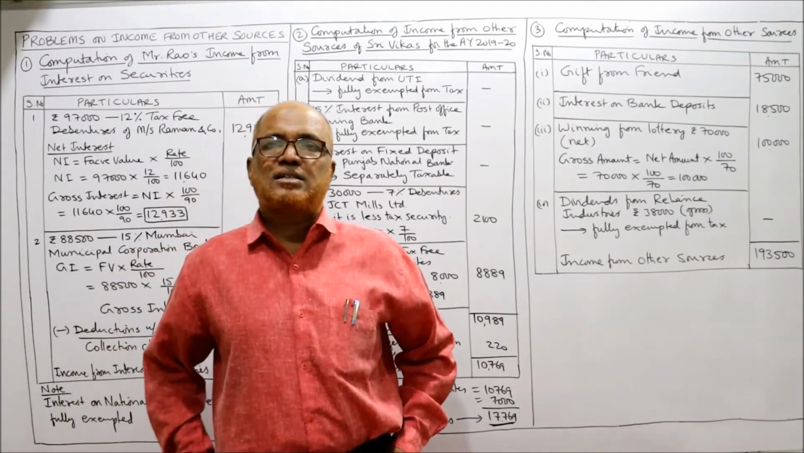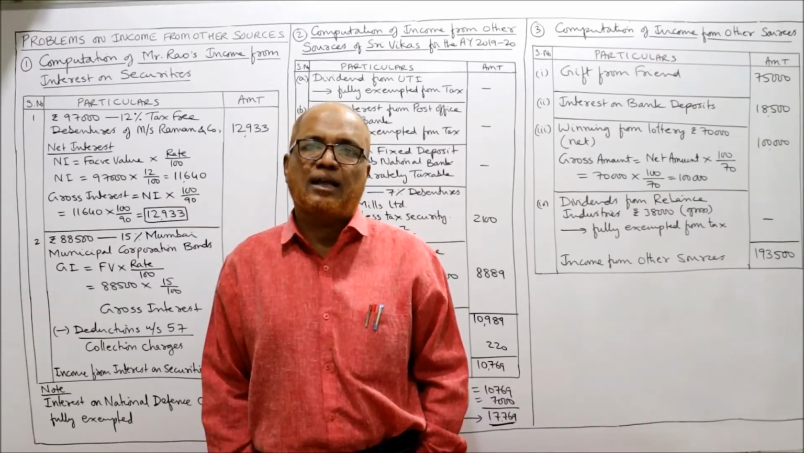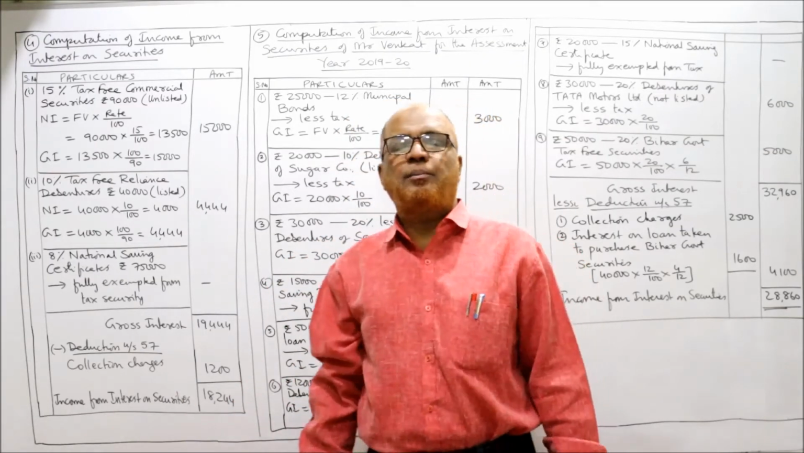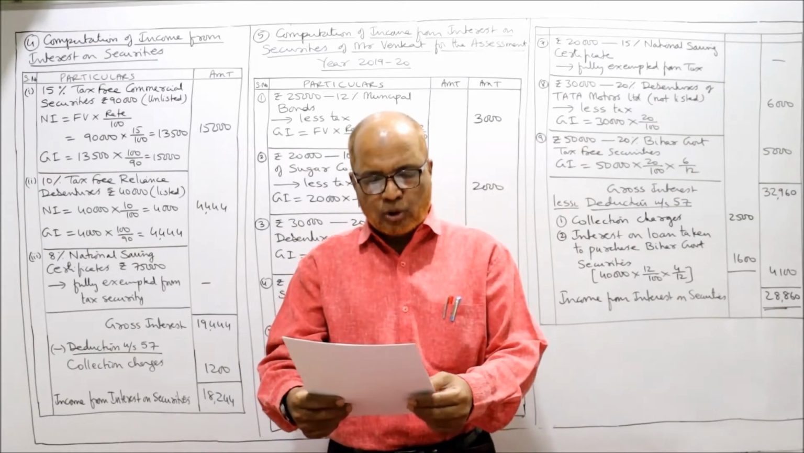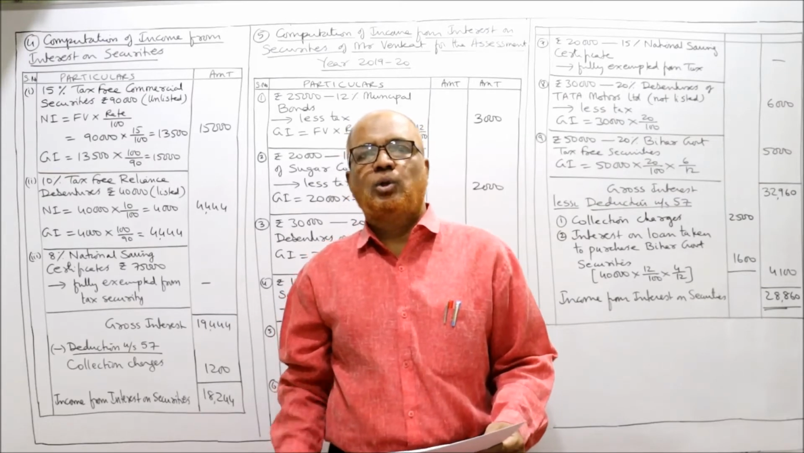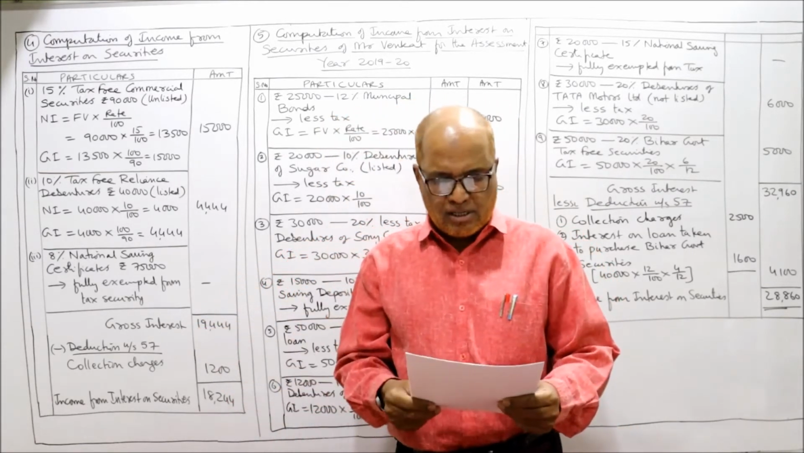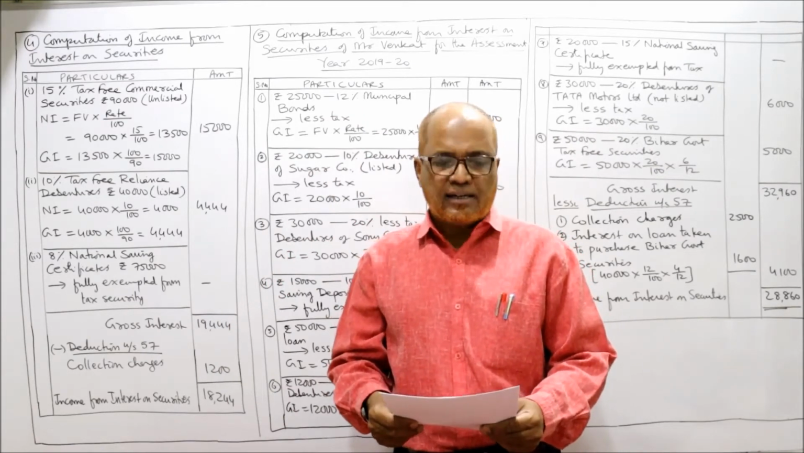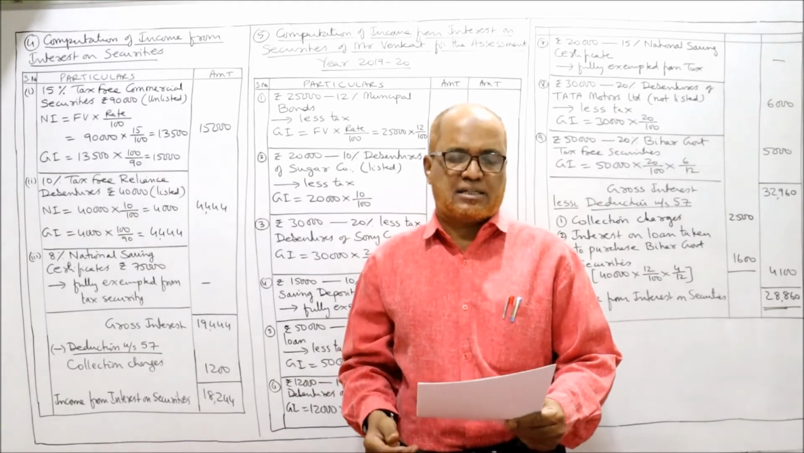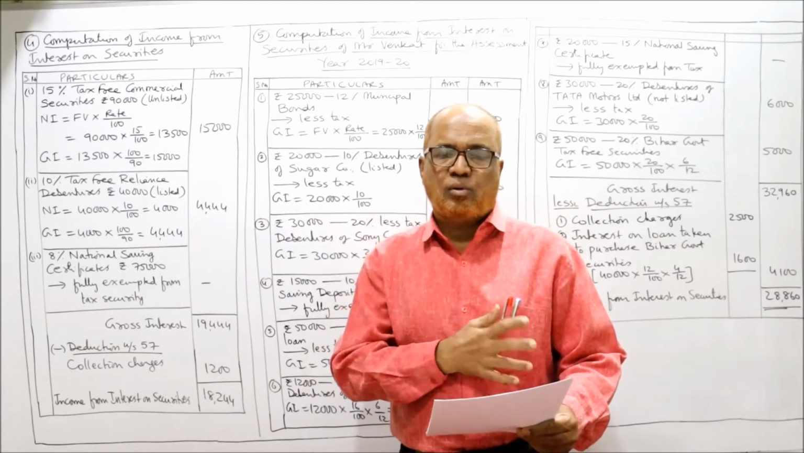So we have completed 3 problems on computation of income from other sources. Come on, now we'll start the next problem, that is problem number 4. See carefully, 4th problem. Calculate the interest from the following securities. So we are required to calculate the income from interest on securities. So here 15% tax-free commercial security 90,000 unlisted. So 15% tax-free commercial security.